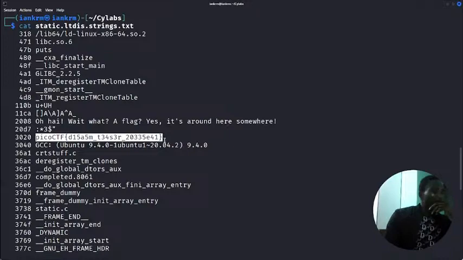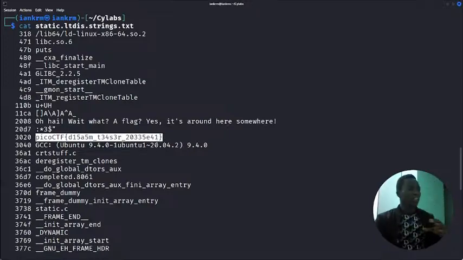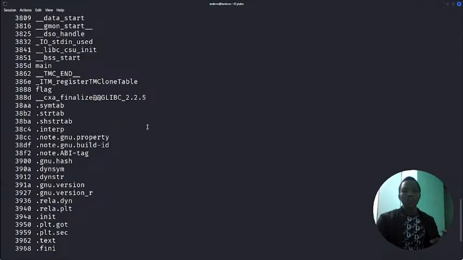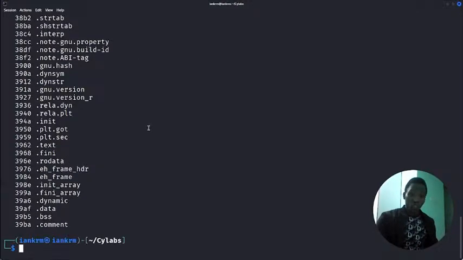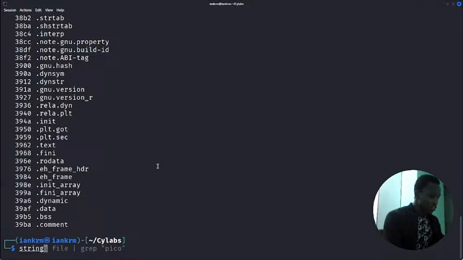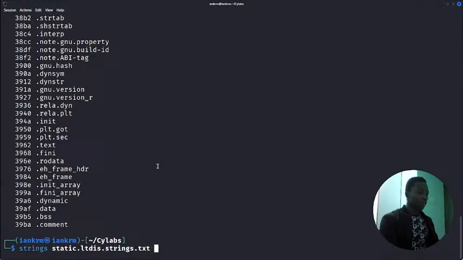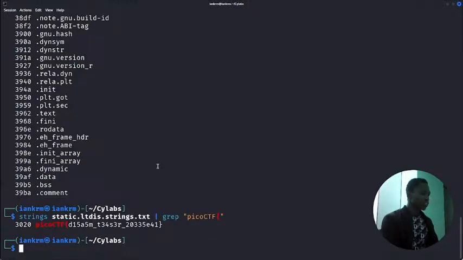You see? But take it as you have a long list of values like this, and you don't know where to start from. What do you do? You do strings, and then our file name, so we paste it already, then pipe it into grep, double quotation, and then picoctf, hit enter, and it gives us the flag immediately without having to go through the entire file.